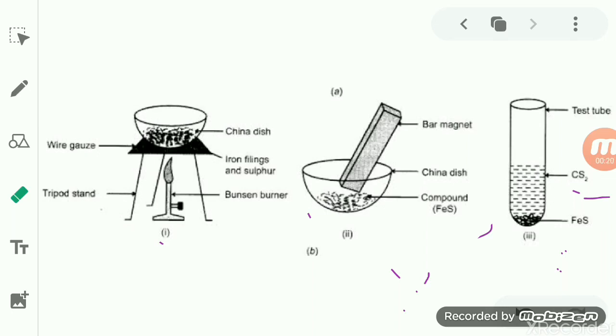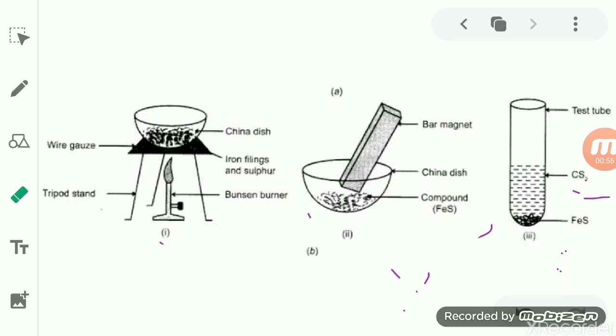So by this we come to the conclusion that a compound cannot be separated into its components by any physical method, unlike the mixture, where with the help of magnetic separation or evaporation, we can separate the iron and sulfur from each other. Here, no physical method can be applied to separate the components present in the compound. So this is the first property of the compound.